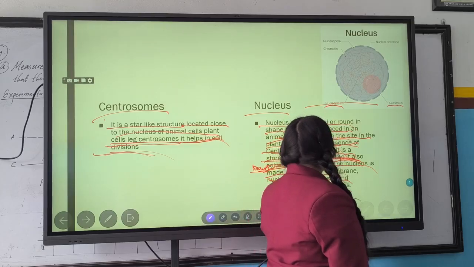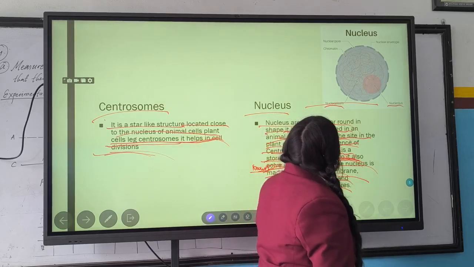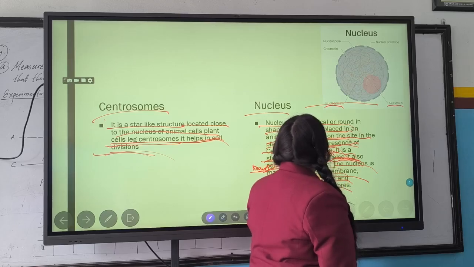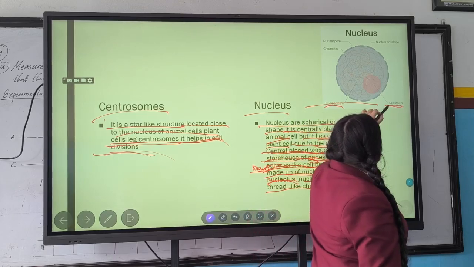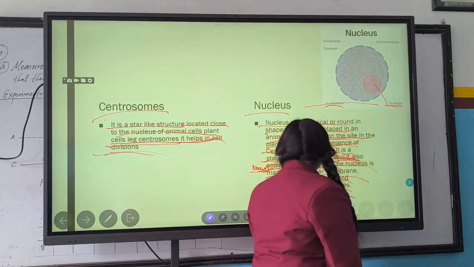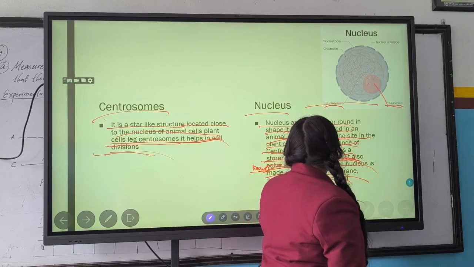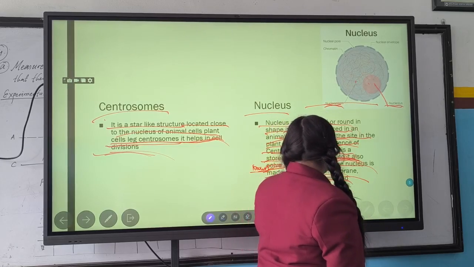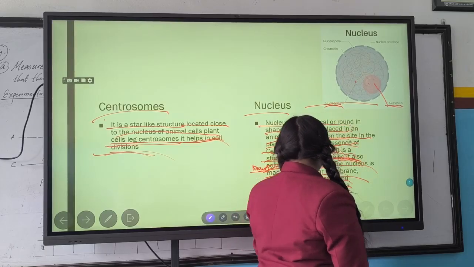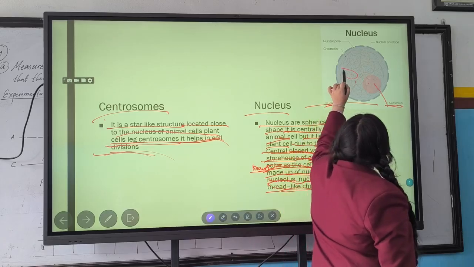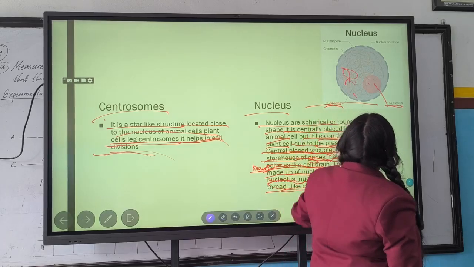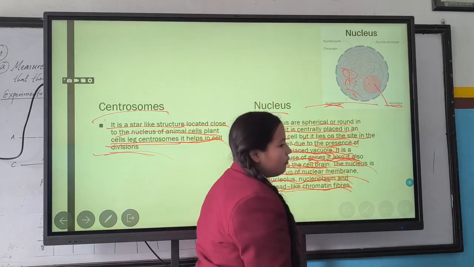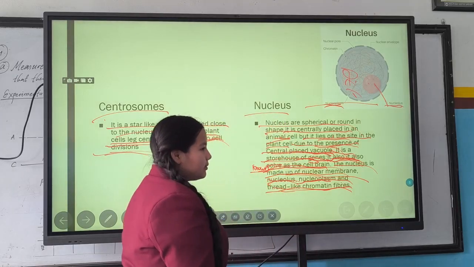So it is made of the nuclear membrane, the nucleolus here, and the nucleoplasm right here, and thread-like chromatin fibers, which you can see here. It is in red and blue color, with a thread shape.